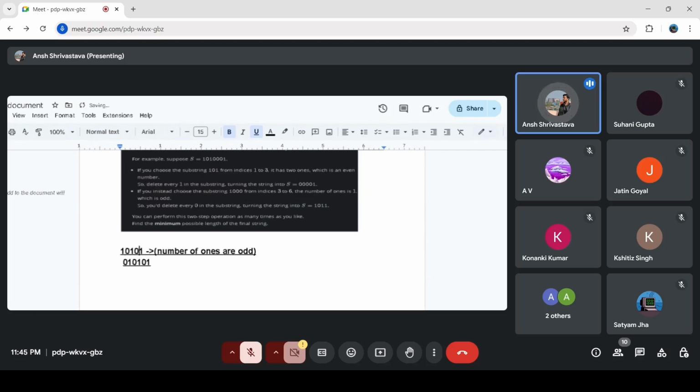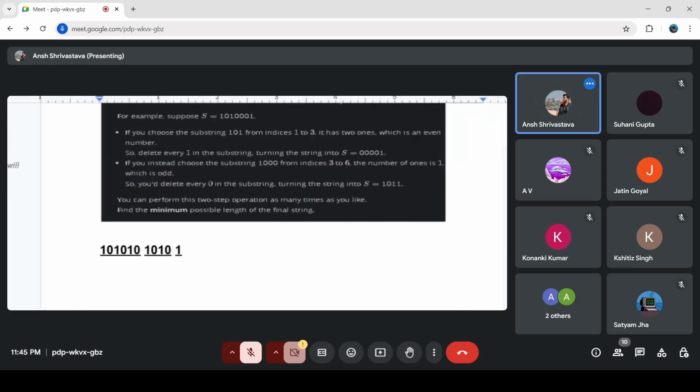And if the number of ones is even, let's say I take this substring, 1 0 1 0, we can count the number of ones. The number of ones is 2, and if it is even, we can drop all the ones. So the substring reduces to this.